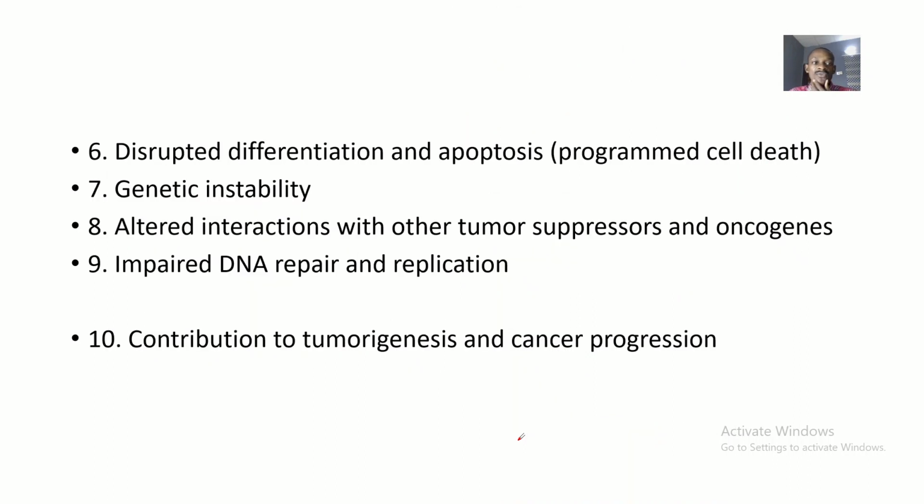Still moving on, the sixth outcome of RB gene mutation is disrupted differentiation and apoptosis. So basically, there will be disrupted programmed cell death. The cell death will not progress the way it should if there is RB gene mutation. Then the individual will have genetic instability because there's something in your genes that is not right, so your genes as a whole will not be stable. Then there will be altered interaction with other tumor suppressors and oncogenes, and impaired DNA repair and replication.